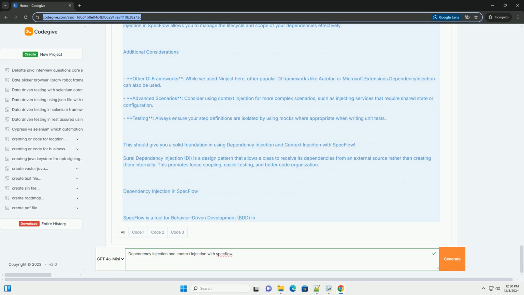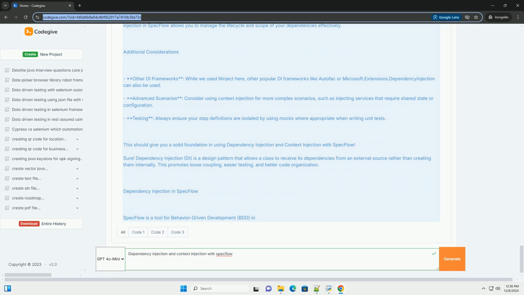2. Create your services. Create a simple service that you want to inject into your SpecFlow step definitions. Public interface IMyService, string GetData. Public class MyService, IMyService. Public string GetData, return Hello from MyService.